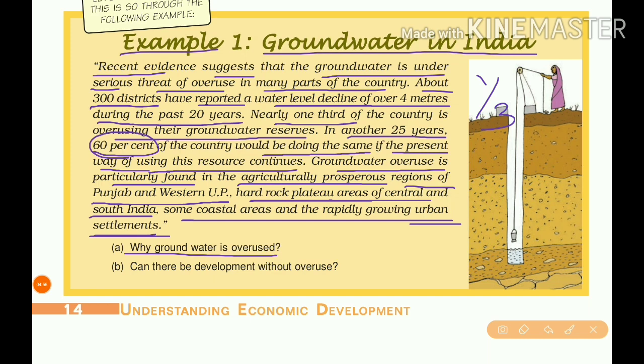Next question is, can there be development without overuse? Yes, there can be. Development is possible without the overuse of groundwater, that is, if we practice sustainable development. How? Instead of using groundwater for irrigation, we can use sprinklers for agriculture. Next one is rainwater harvesting. This is a good alternative. Rainwater harvesting can help conserve water.